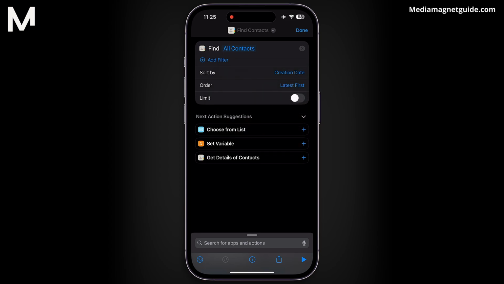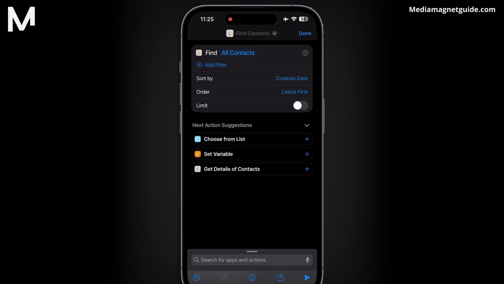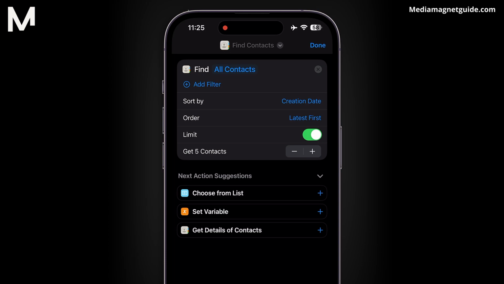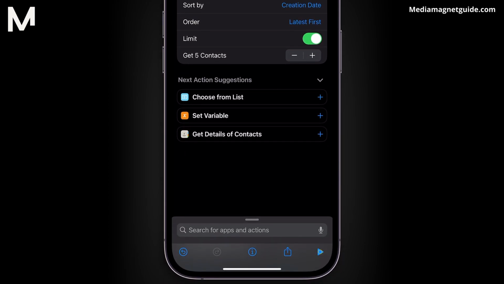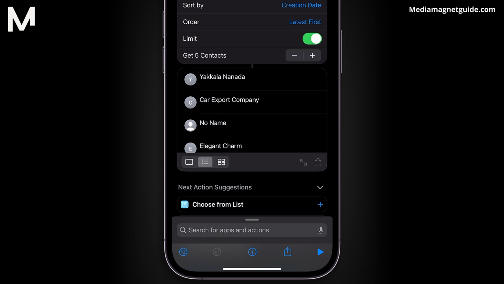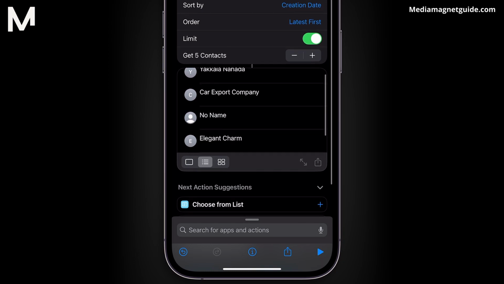But wait, let's not overwhelm ourselves with a long list. Tap on Limit and select your desired number. Say, get the most recent 5. Perfect. Now, hit the play button at the bottom right corner and voila! Watch as your iPhone swiftly sifts through and presents you with the freshest contacts.